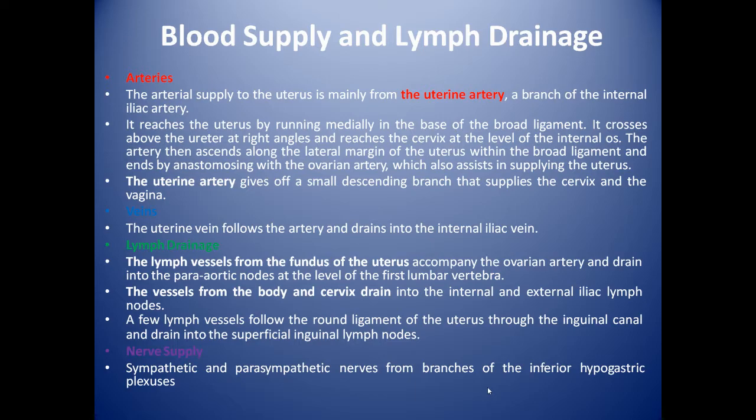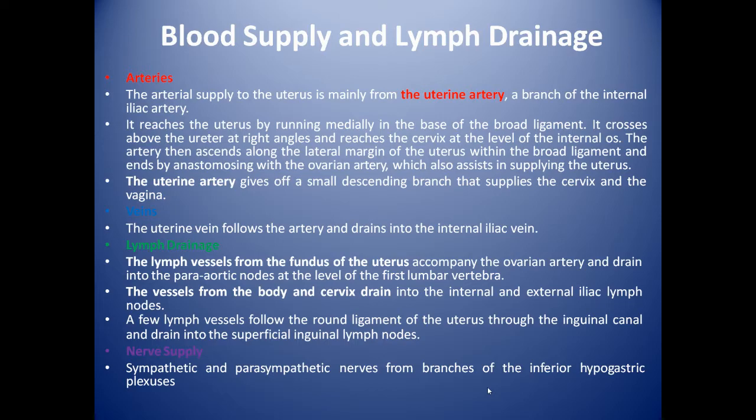Lymph vessels from the fundus of the uterus accompany the ovarian artery and drain into the para-aortic nodes at the level of the first lumbar vertebra. The vessels from the body and cervix drain into the internal and external iliac lymph nodes. A few lymph vessels follow the round ligament of the uterus through the inguinal canal and drain into the superficial